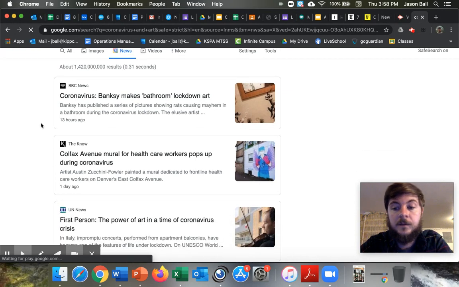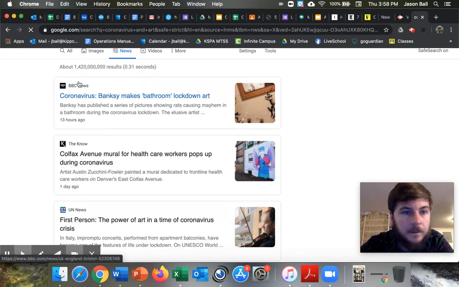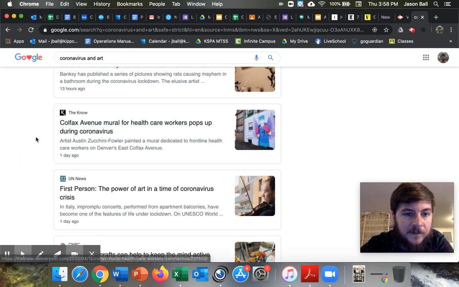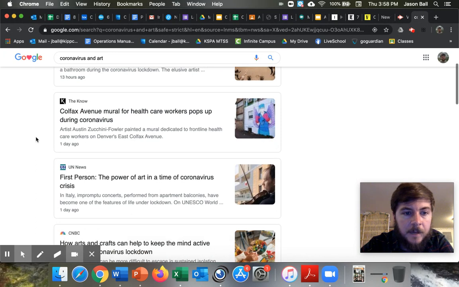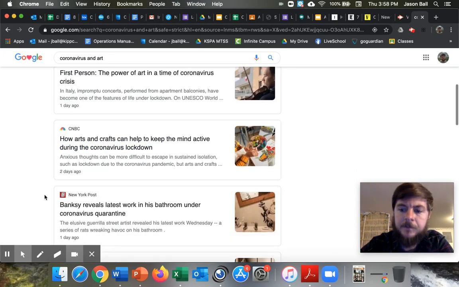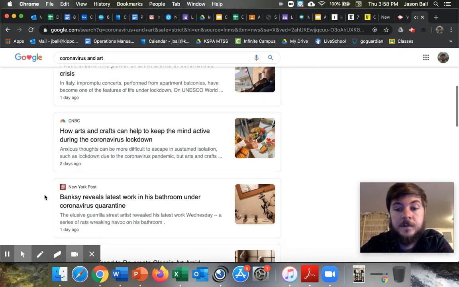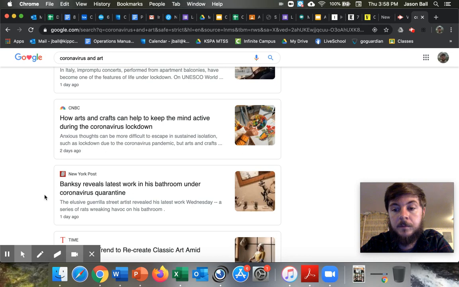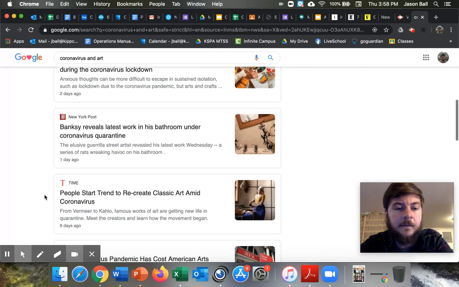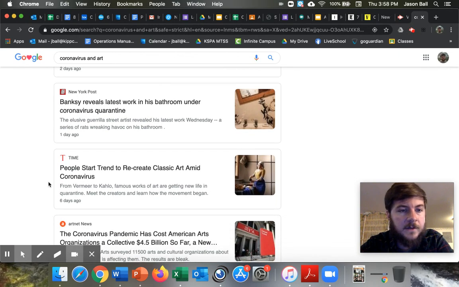And then look through these and use your research skills to preview what the websites are. But first, we've got the BBC News, something local, Colfax Avenue murals to healthcare workers pops up after coronavirus, the UN News, CNBC. This is where I'm scanning for validity. Are these actual credible news sources, not just Joe's blog.blogspot, whatever, or Weebly's, like credible news sources? And then I'm just previewing these for things that I'm interested in.